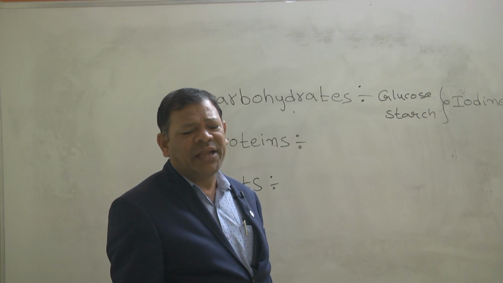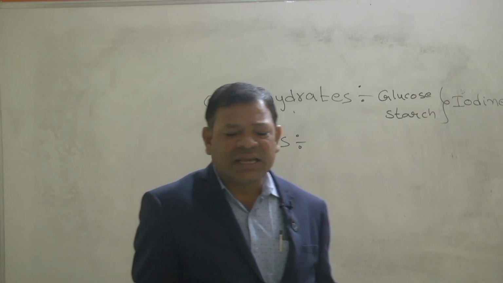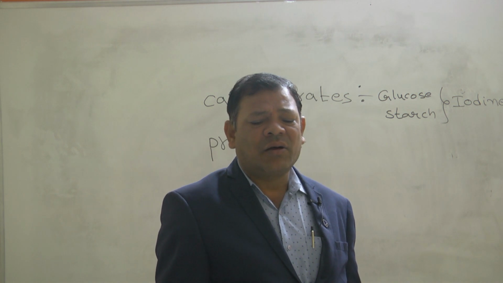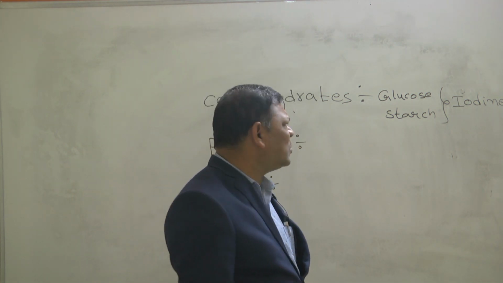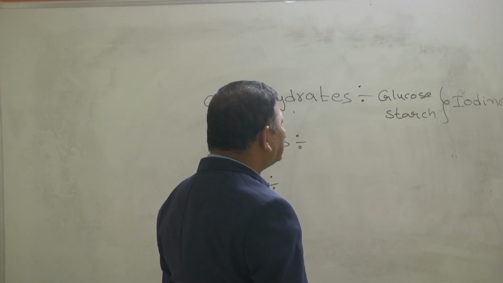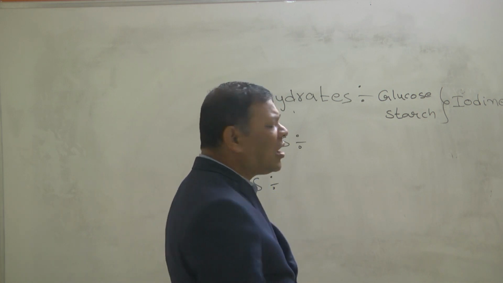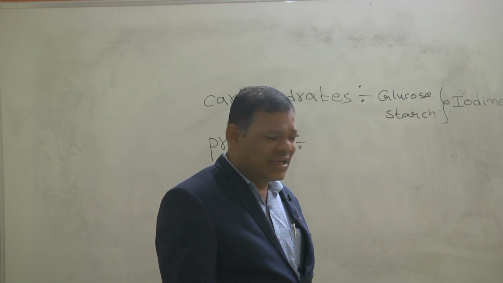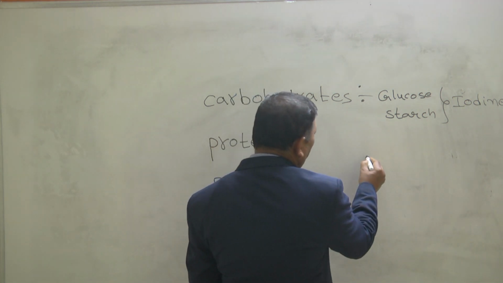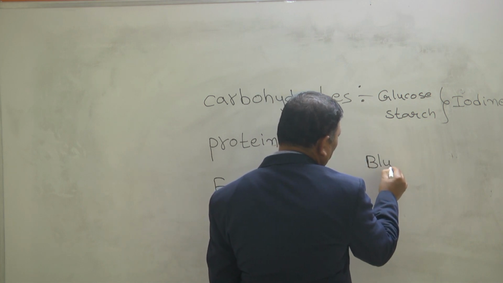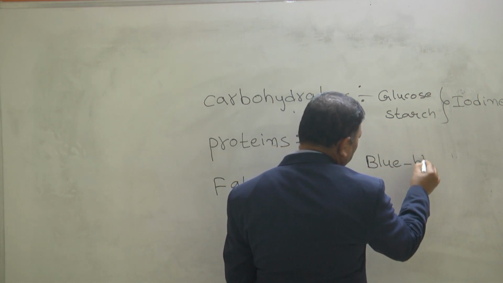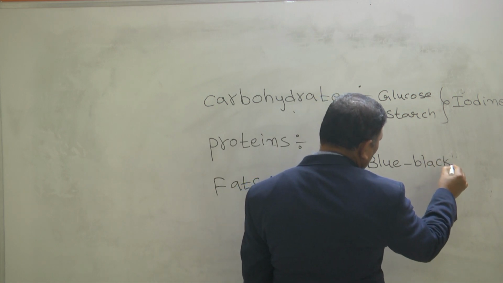then we can add the iodine solution to it. If we add iodine solution to the carbohydrate, it turns a blue black color. First of all, blue black color.